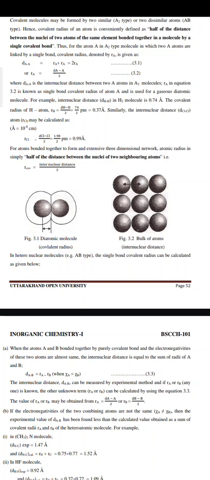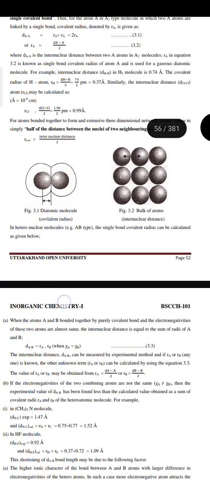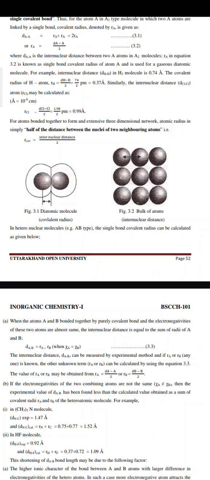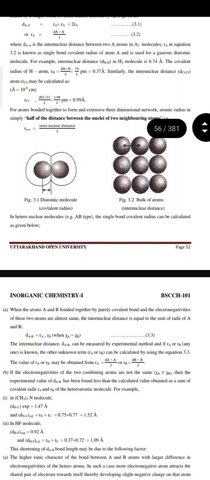Ra in equation 3.2 is known as the single bond covalent radius of atom A and is used for a gaseous diatomic molecule. For example, the internuclear distance in the H2 molecule is 0.74 angstrom. The covalent radius of the H atom, RH = dH-H divided by 2, is equal to 74 by 2 picometer, which is equal to 0.37 angstrom. Similarly, the covalent radius of the chlorine atom may be calculated as RCl = dCl-Cl divided by 2 = 1.98 divided by 2 angstrom = 0.99 angstrom.